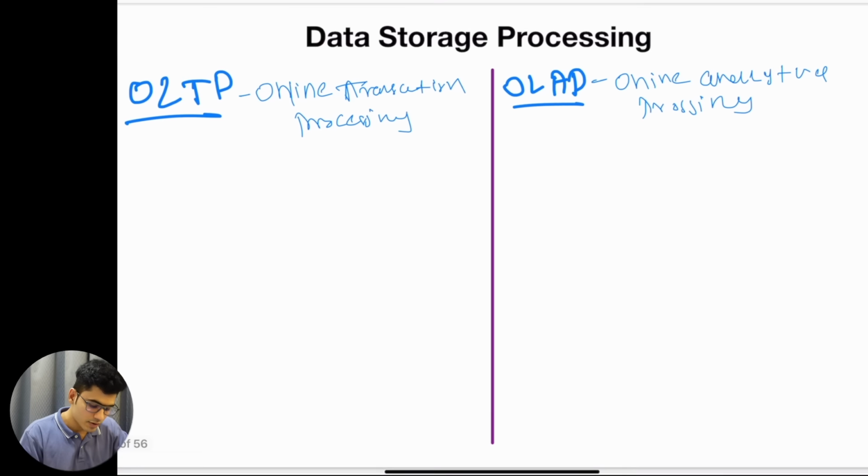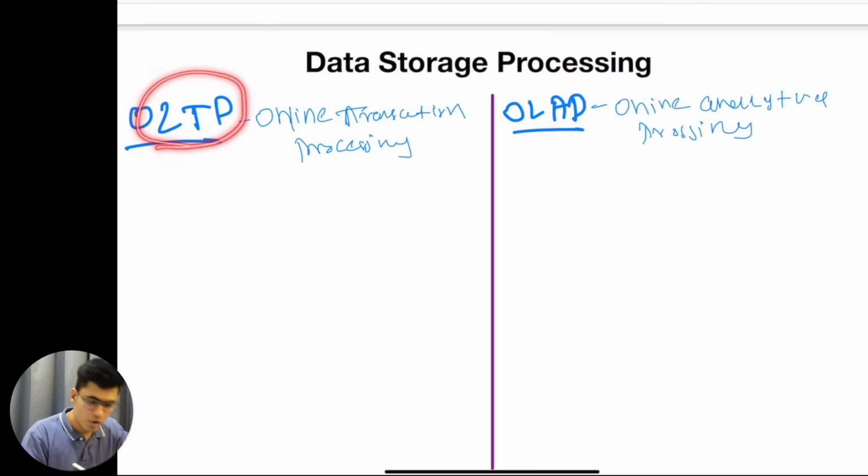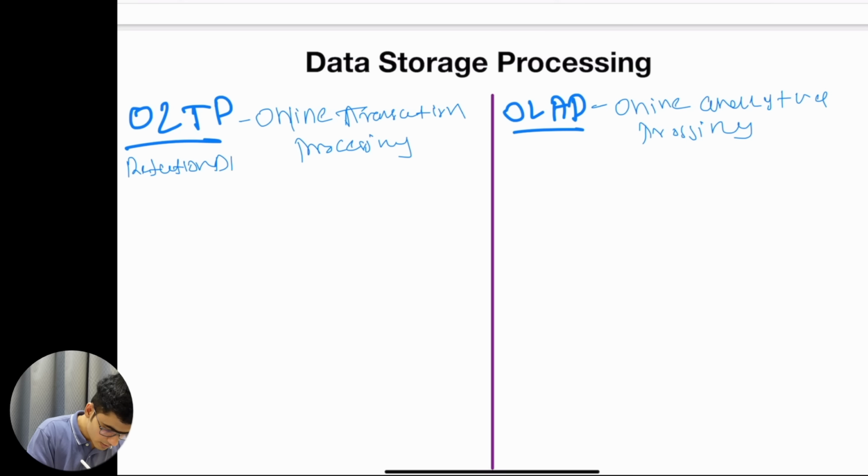These are the two things. Relational is usually called online transactional processing, and analytical is called online analytical processing. This is a relational database, and this is the data warehouse. You will be juggling between these two only as a data engineer. Now we are slowly deep diving into data engineering, so pay attention.